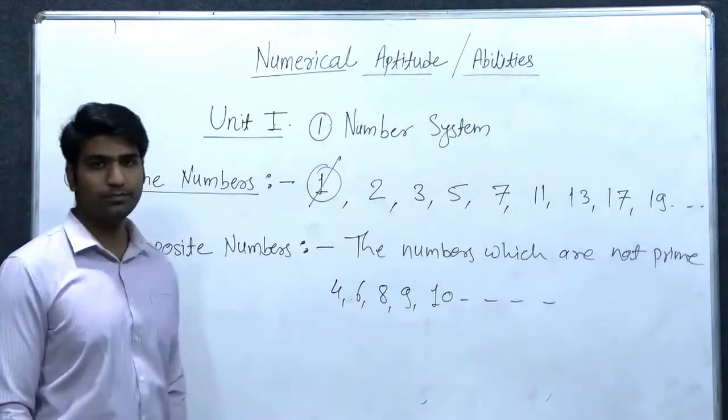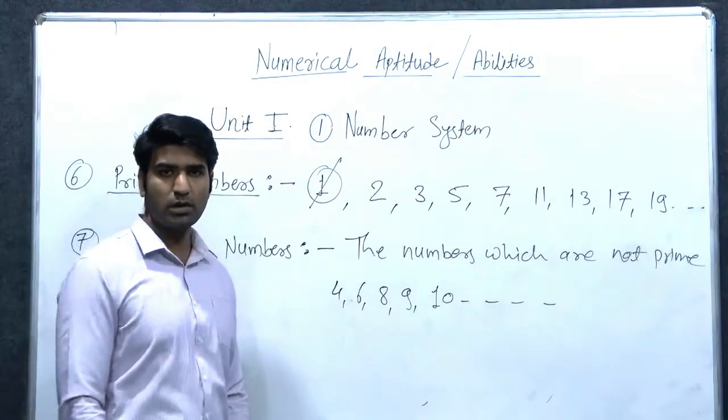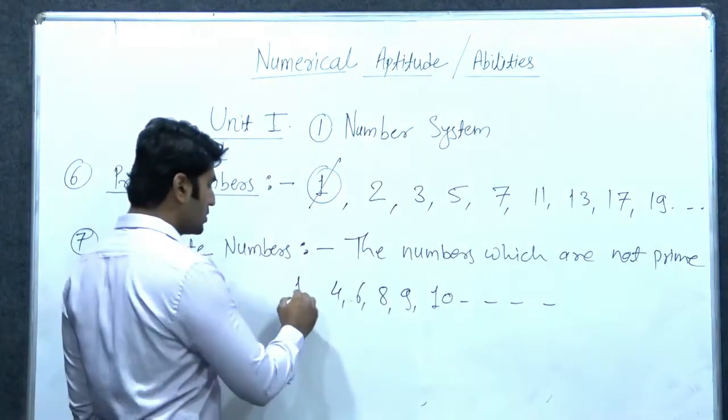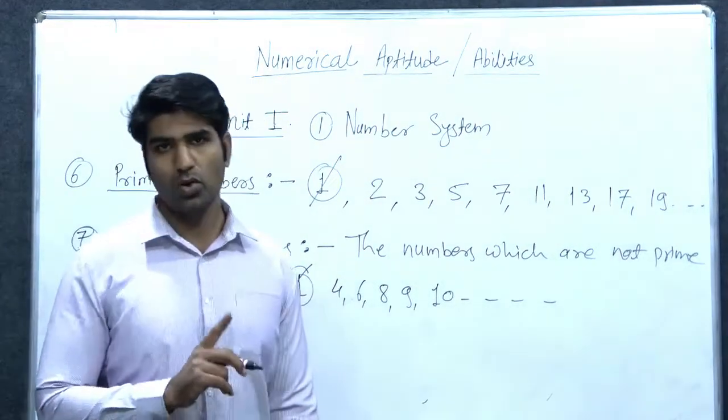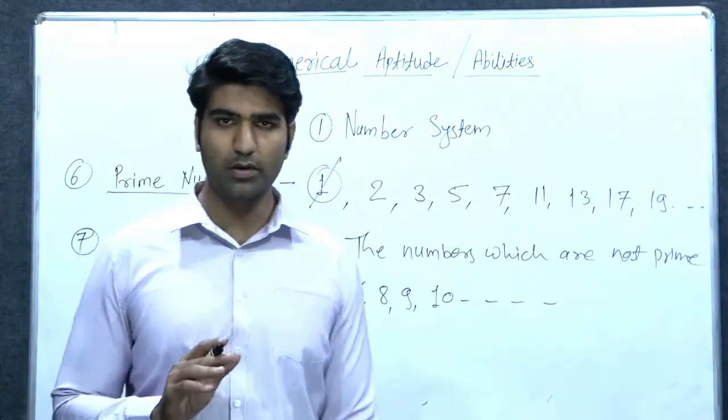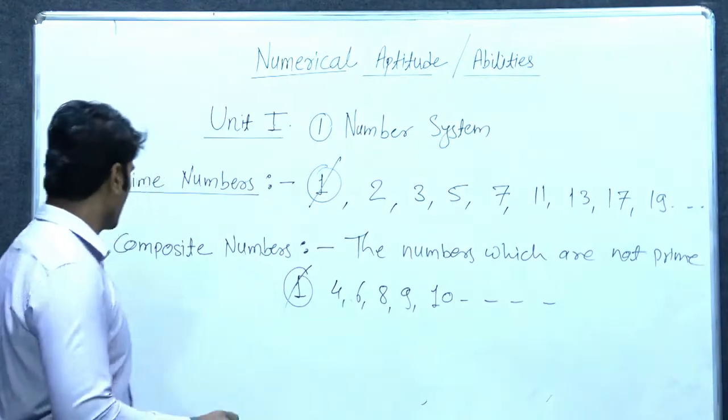So what about 1? 1 is not a prime number, and also 1 is not a composite number. 1 is neither a prime number nor a composite number. Remember. Okay?